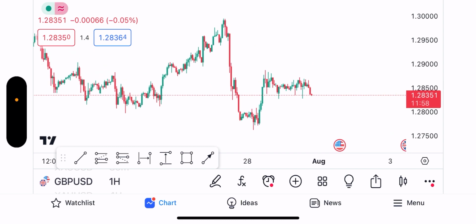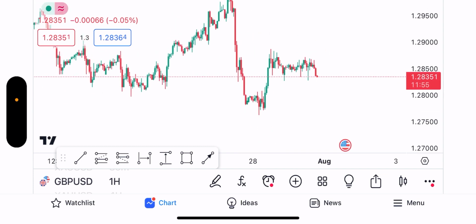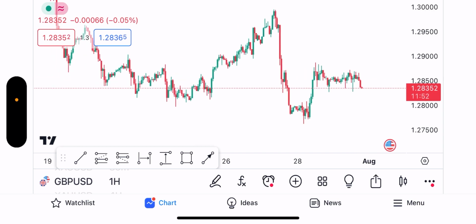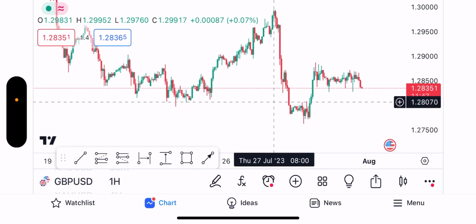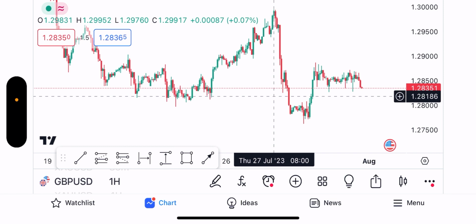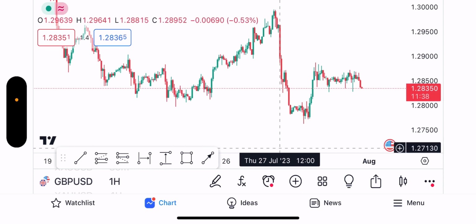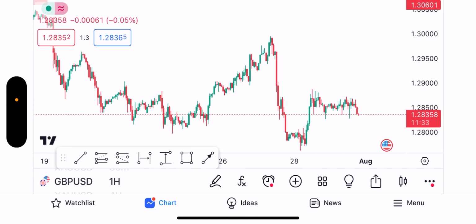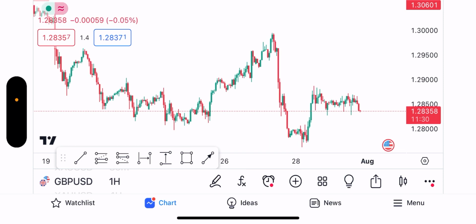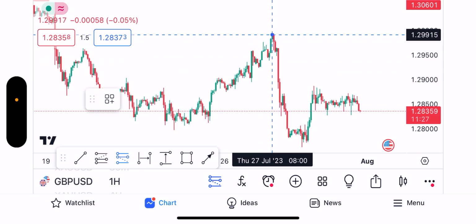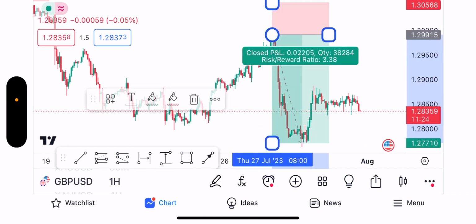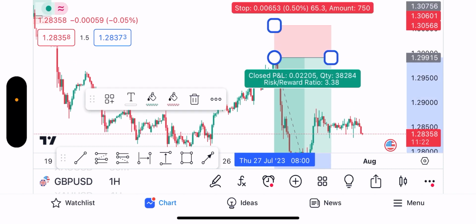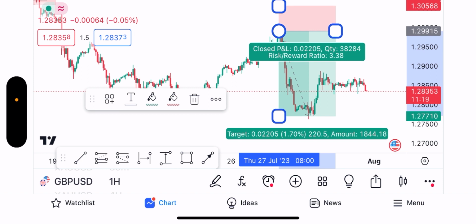So this is GBP USD, right? Now let's look at the London session. I told you that, according to GMT, the London session starts from 7 a.m. So if you look here, you can see that this was in the London session, right? If you were to catch this move downwards, you realize that would have been a 200 pip move on GU.